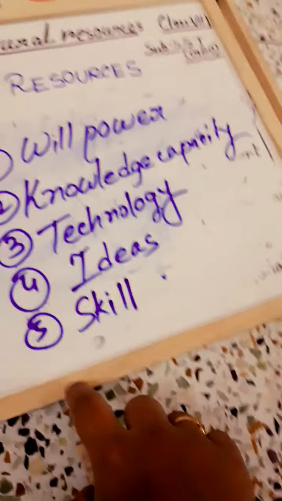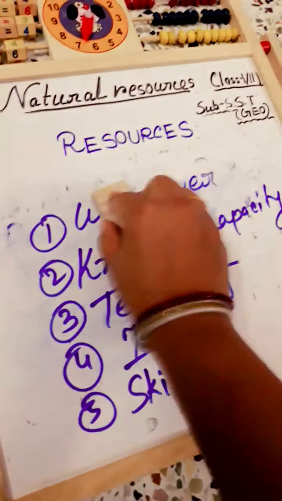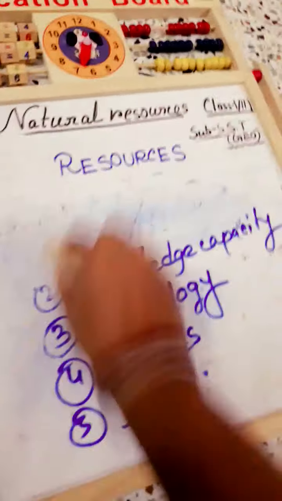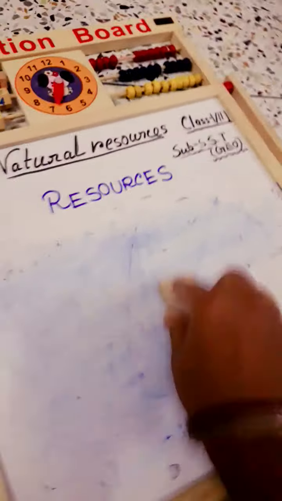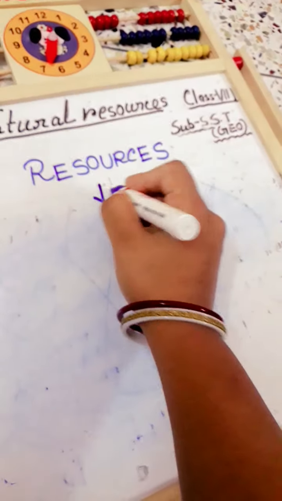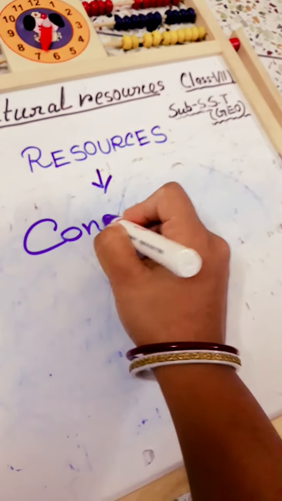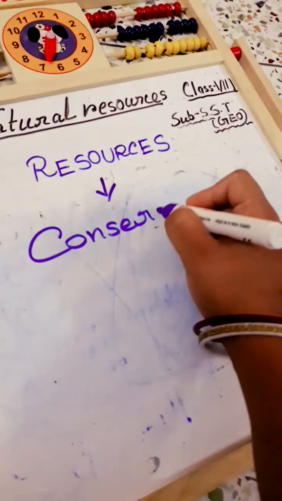Now we have already discussed the resources. Now we have to discuss that these resources which have a good value and which are very useful for our everyday purpose, our duty is to conserve them.